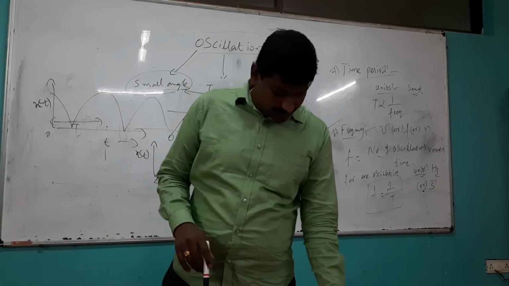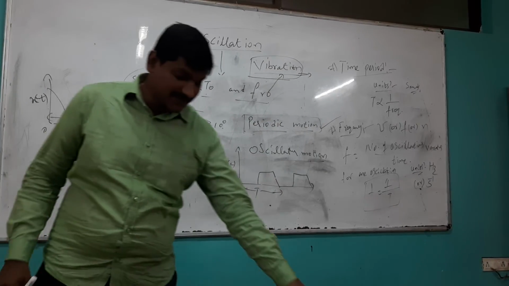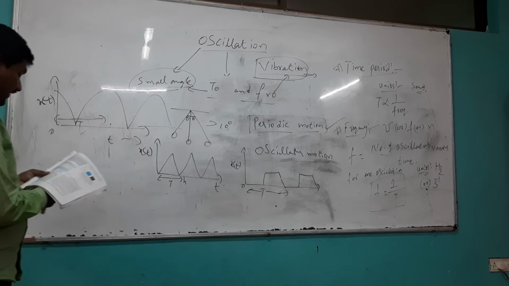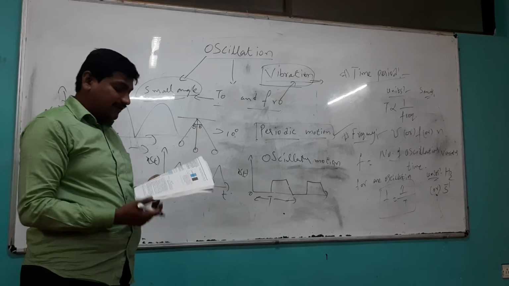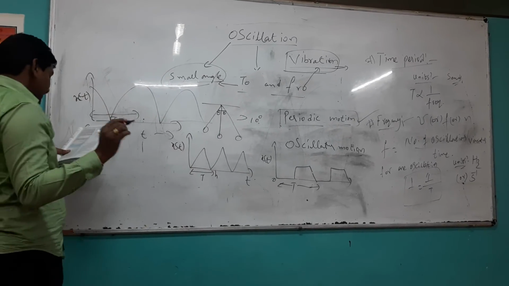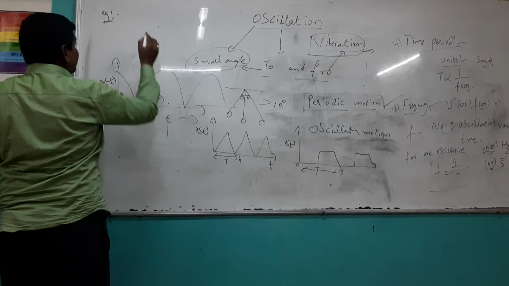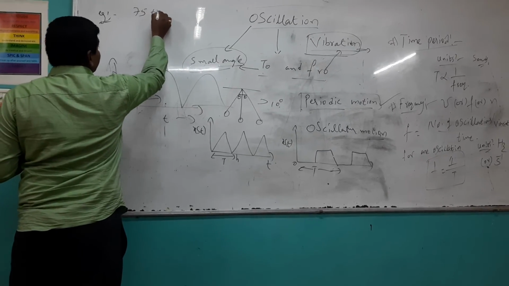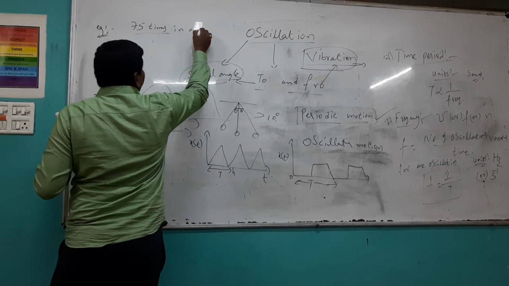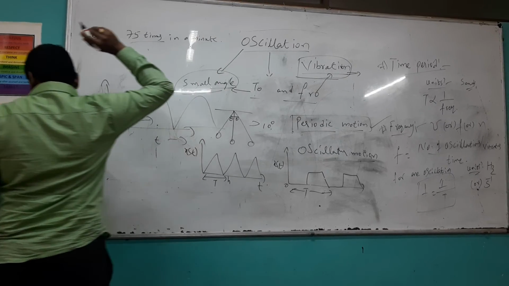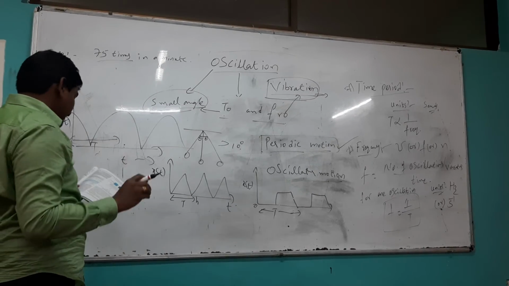Next, here we have a question from NCERT. On an average, a human heart is found to beat 75 times in a minute. Calculate the frequency and time period.